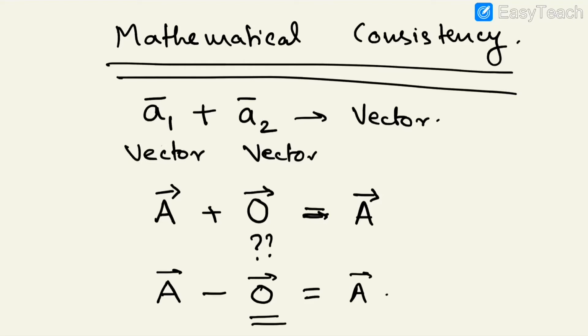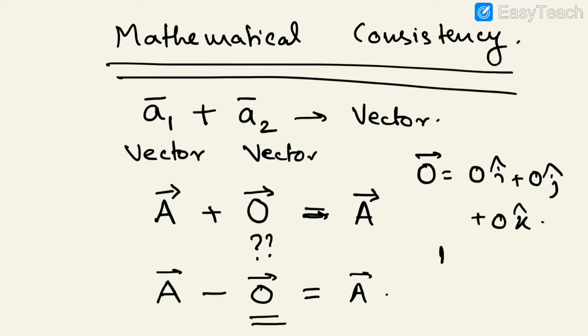Zero vector will be represented by 0 i cap plus 0 j cap plus 0 k cap, so that the modulus of the zero vector is correctly 0. That you already know. But to think in logical terms, that itself is the first barrier: how can a point have any direction? That is where the main problem comes for many students while thinking about zero vector.